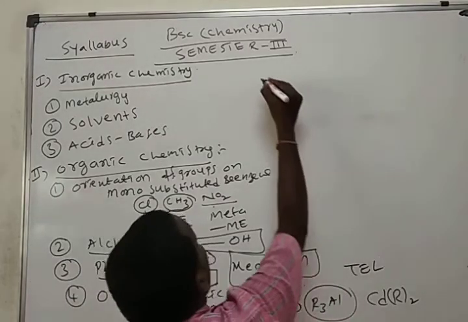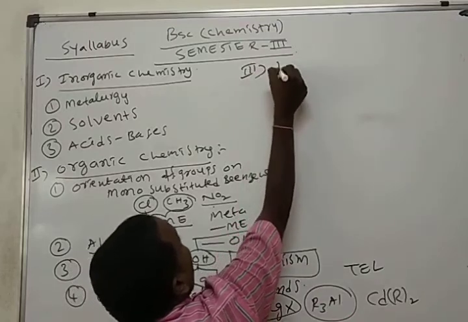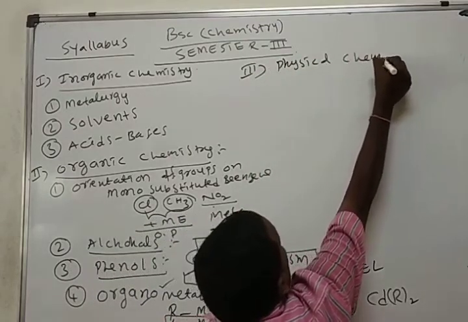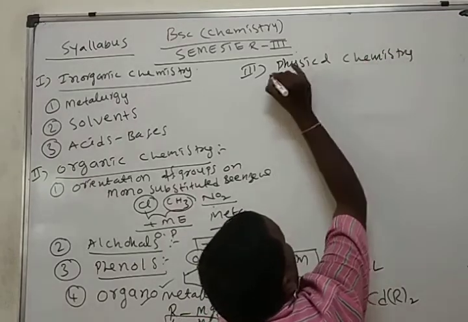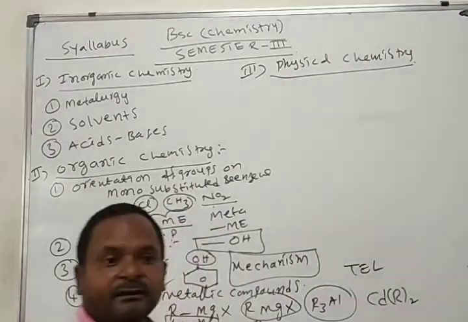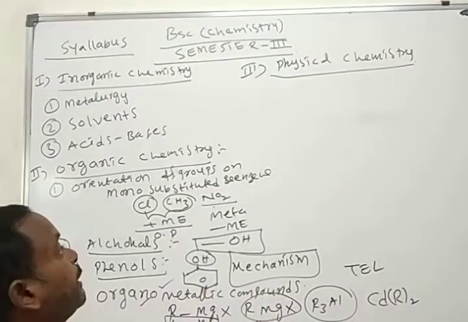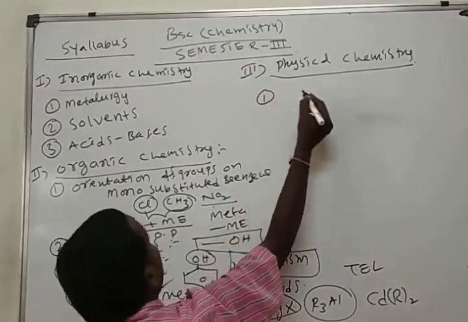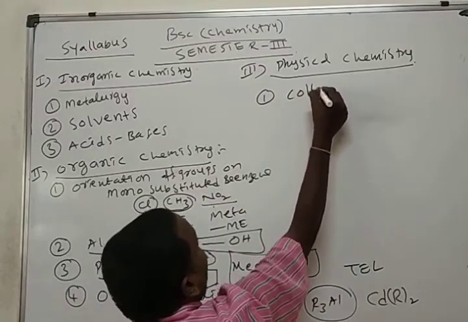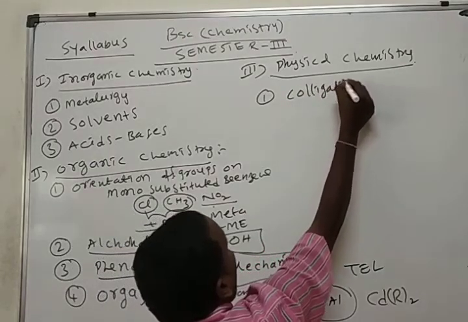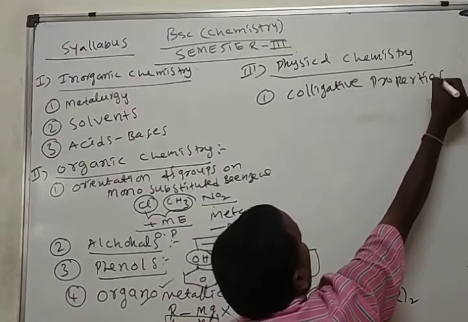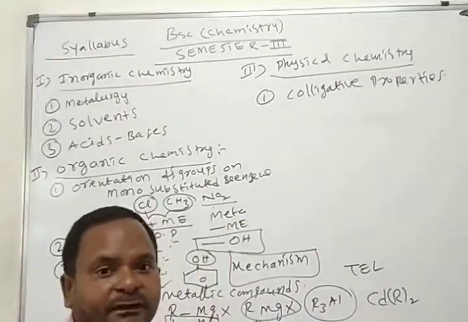And here in continuation we will see the physical chemistry. In physical chemistry, first chapter is colligative properties. Already this topic is present in second PUC in solutions.